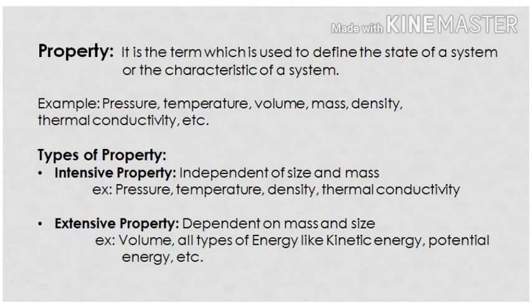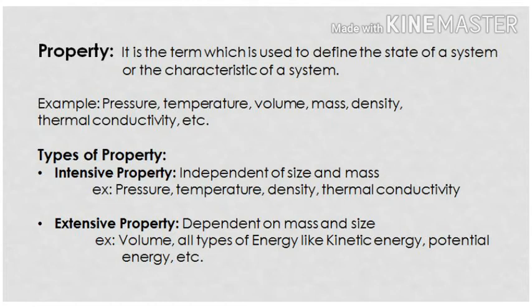Pressure: now the system's mass may be less or more, but pressure is independent of it. Temperature: suppose there is a body whose temperature is 10 degrees Celsius and whose mass is 10 kg. Now you distribute them into two parts, 5 kg and 5 kg, but still the temperature of both parts will remain the same, that is 10 degrees Celsius and 10 degrees Celsius, which means the temperature is not dependent on the mass of the system and hence it is called an intensive property.